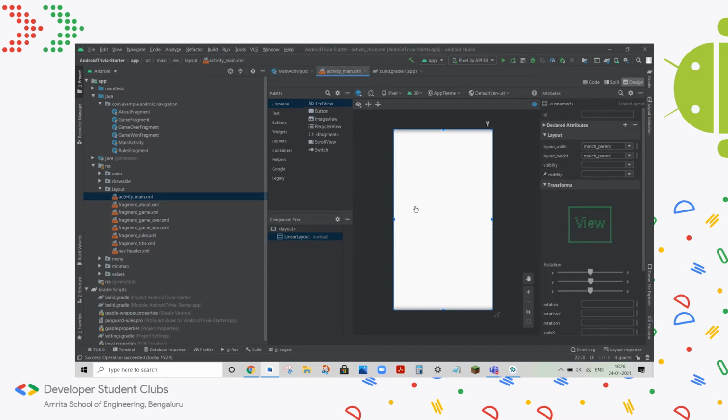And this is what is known as the layout editor. Like I mentioned before, it's a drag and drop tool that helps you design your screens. And you can see here that the layout we're using is called linear layout, and it's vertical, which basically means all the UI components can be placed like this in rows. If it is horizontal, they'll be placed in columns.